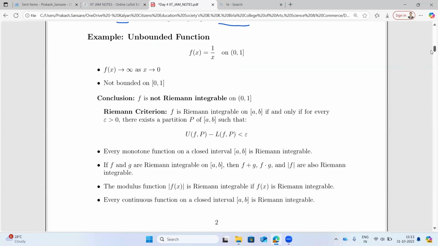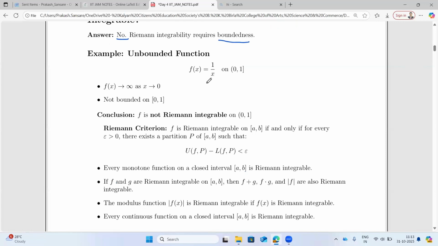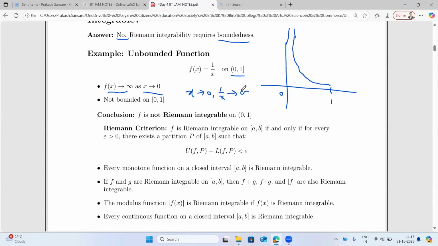And here is a nice example where the function is unbounded and so not Riemann integrable. f of x is equal to 1 by x defined on the closed interval [0, 1]. You can observe the graph of this function over 0 to 1. As x approaches 0, f of x approaches infinity, that is, 1 by x will approach infinity. So that means the function is not bounded. You cannot find